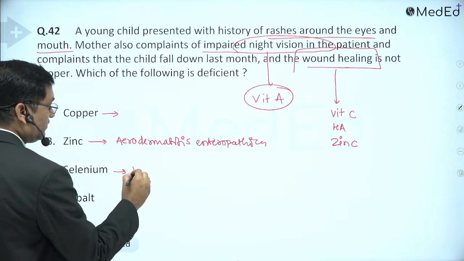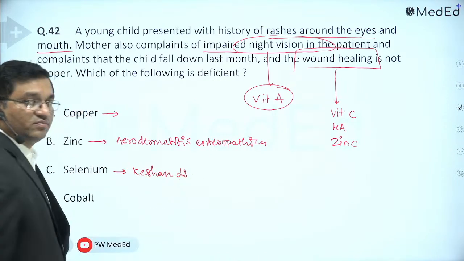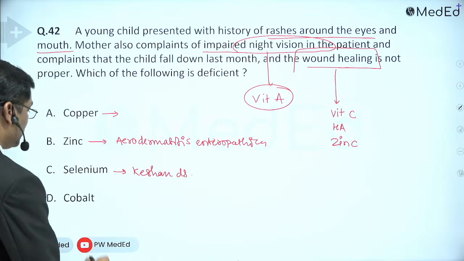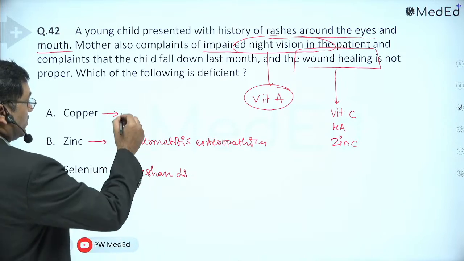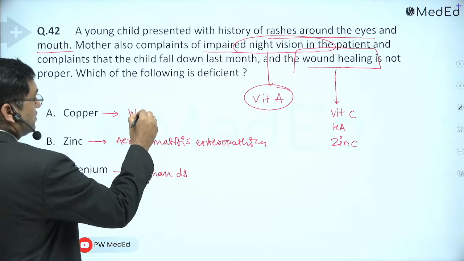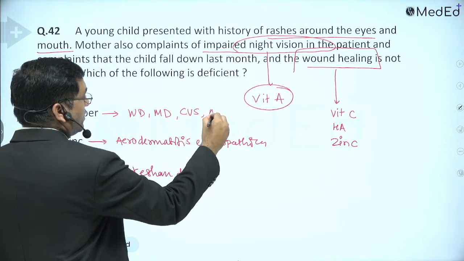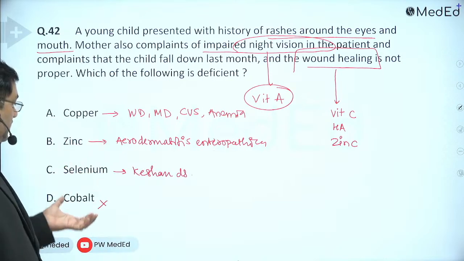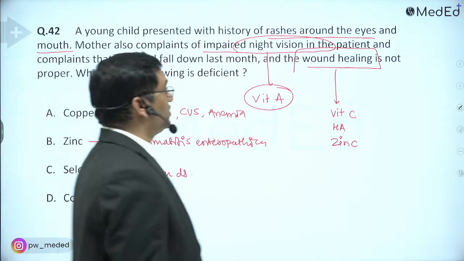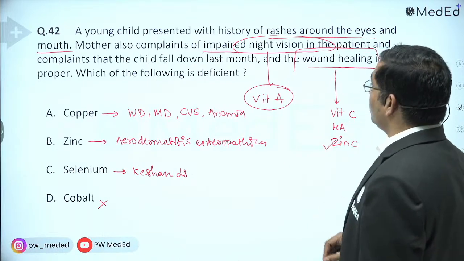Selenium is related with Keshan disease. Keshan disease is cardiomyopathy. Cobalt is not as such related with any disorder. Copper: Wilson's disease, Menkes disease, anemia. So there is no dermatitis in the others. So zinc is the option here. Also, it is required for wound healing. Zinc is required for wound healing.